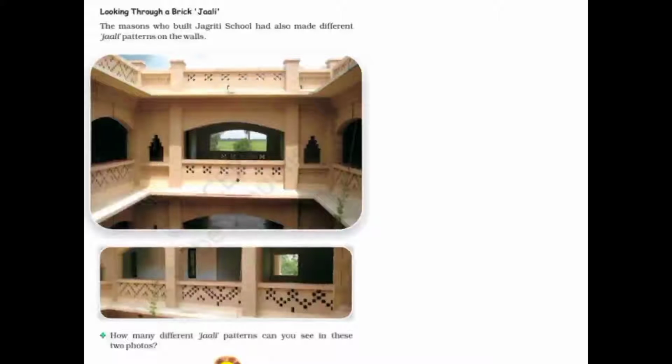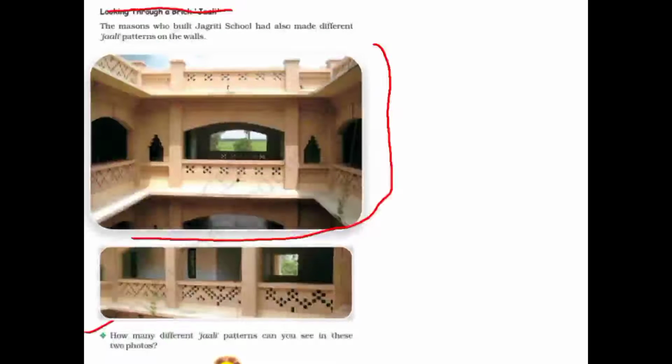Page number 6. Looking through the jali. The masons who built Jagriti school had also made different jali patterns on the wall. Here you can see the Jagriti school's pattern, and they have made different jali patterns on the walls. So now your question is, how many different jali patterns can you see in these 2 photos?